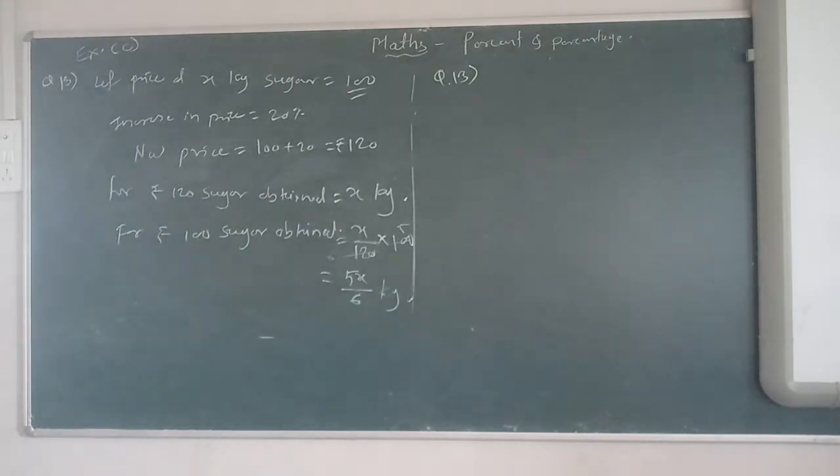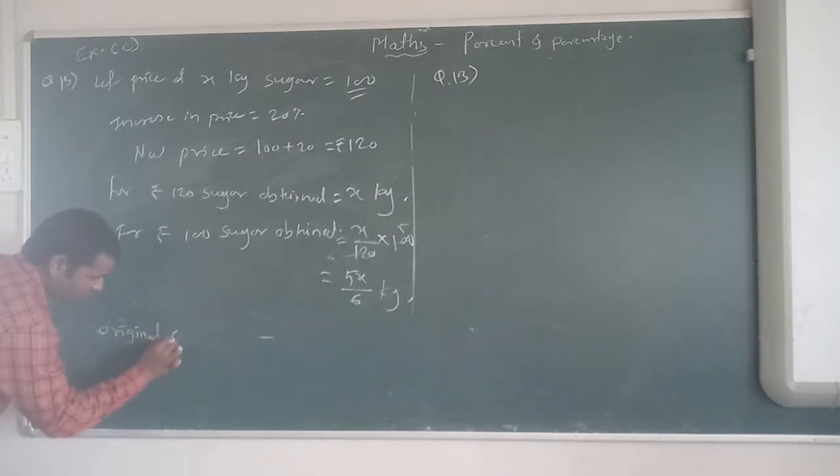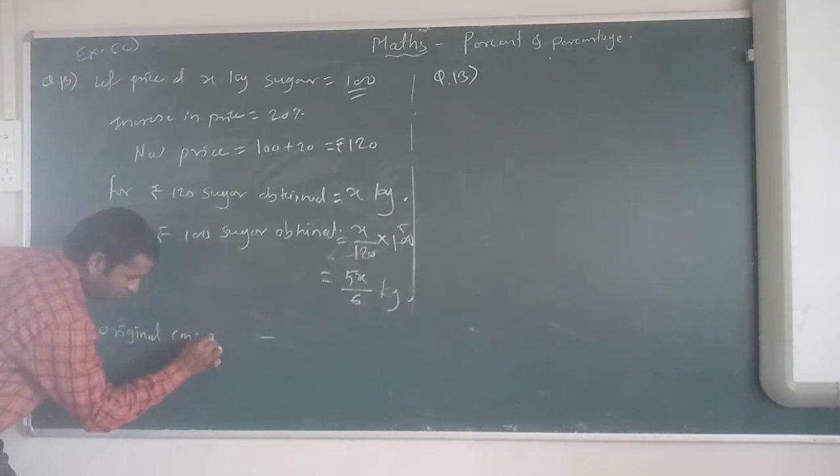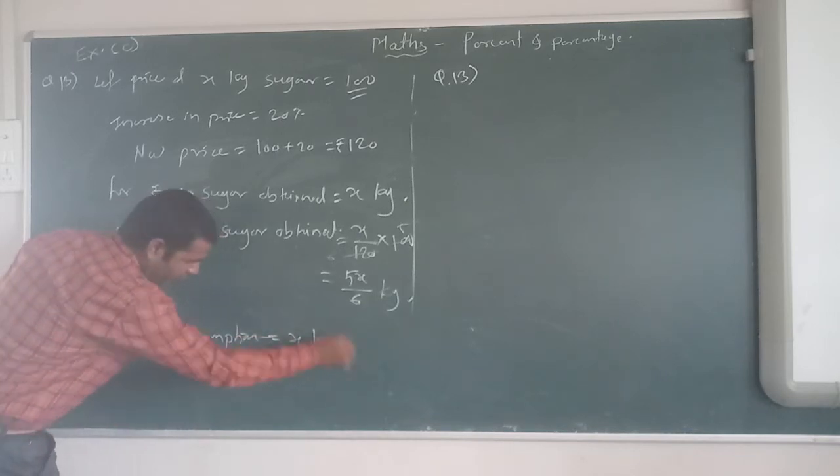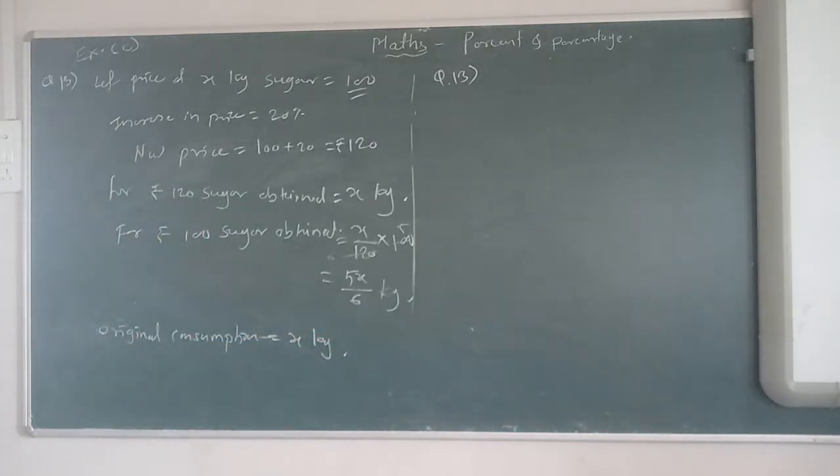Now after that we have to see that original consumption is how much? Original consumption X kg. Original consumption also X kg. Now decrease in consumption.